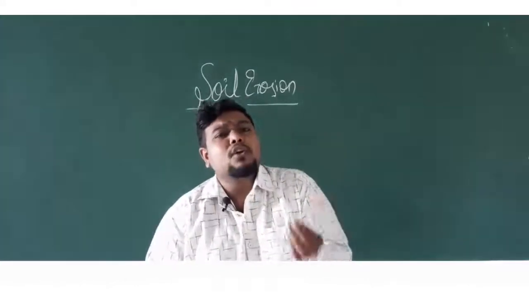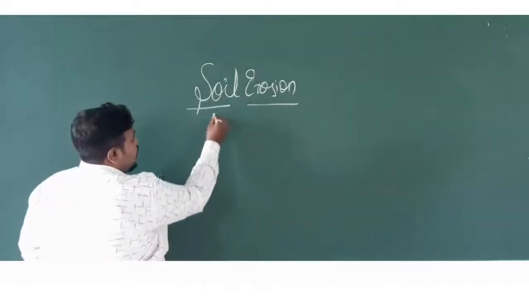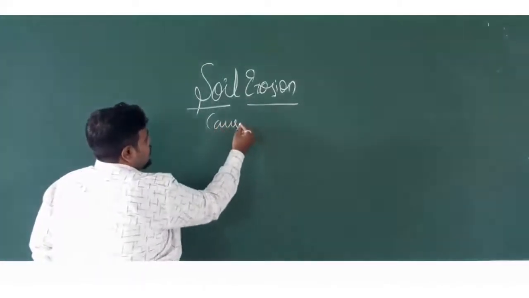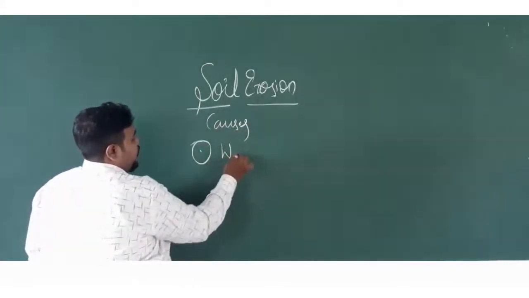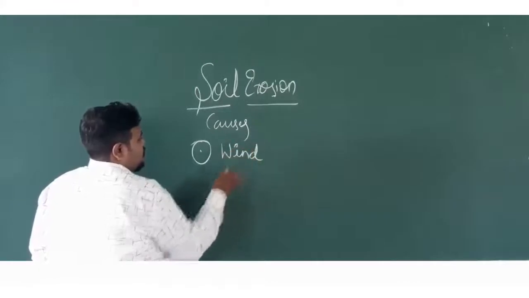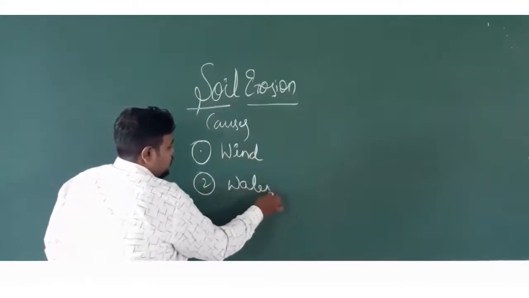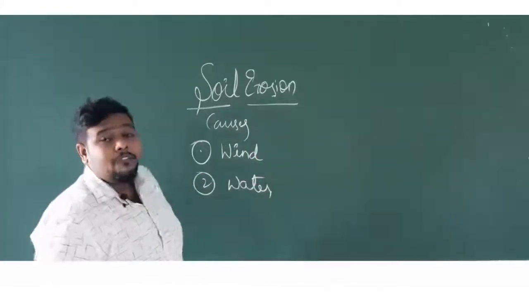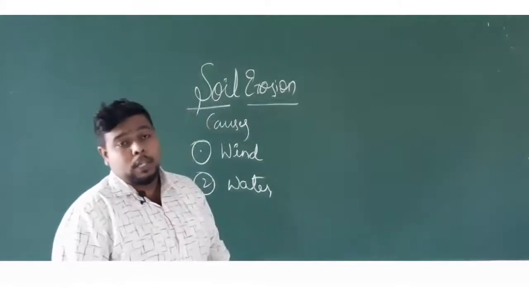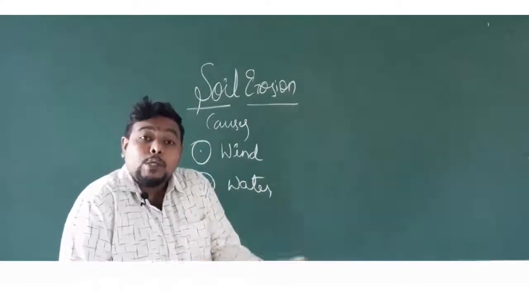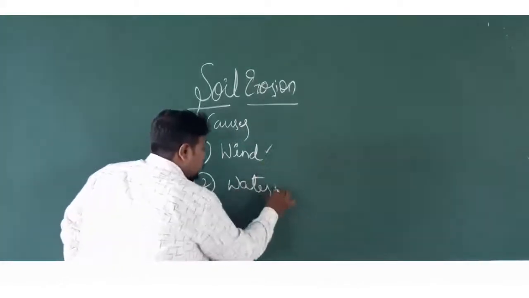So, what is the actual cause of soil erosion? We understood what soil erosion means, now we will see the causes. The first important cause of soil erosion is wind. Second important is water. These two are very important factors responsible for soil erosion. If soil erosion has to occur, these two will play a very important role.